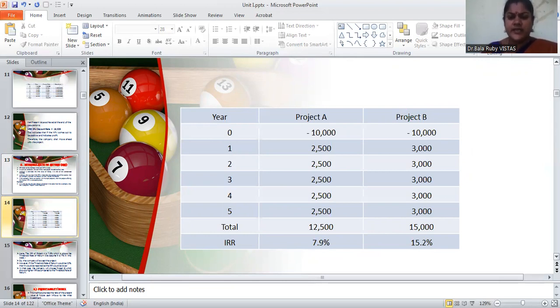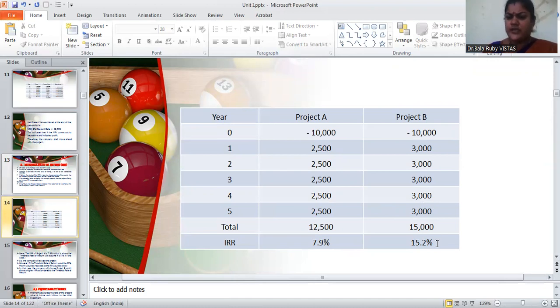Then project A is minus 10,000, and in the first year 2,500, second year 2,500, like that every year 2,500. Then if you see project B, every year 3,000 rupees, because here the IRR is 7.9%.